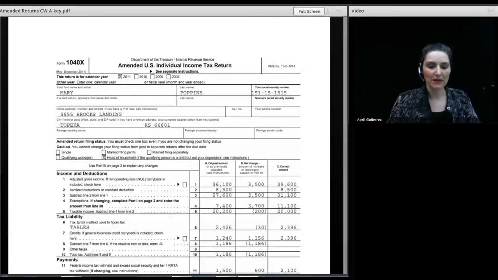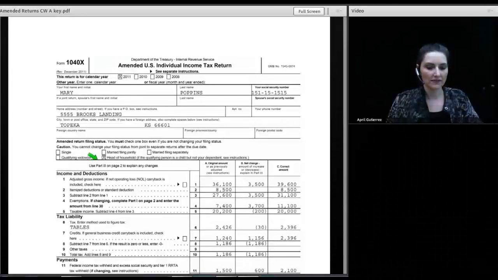Taking it piece by piece, the first thing you're supposed to do is check what year this form applies to. It applies to 2011, so we've checked that box. We've also checked that the filing status is head of household. Then we enter in column A the income shown on the original return. The adjusted gross income on the original return was $36,100. The missing W-2 is $3,500. So the new adjusted gross income is $39,600.